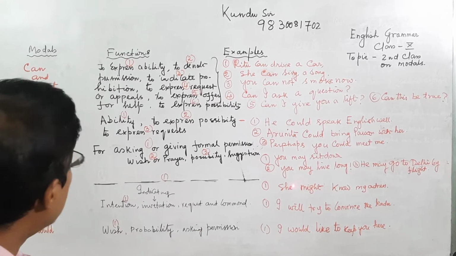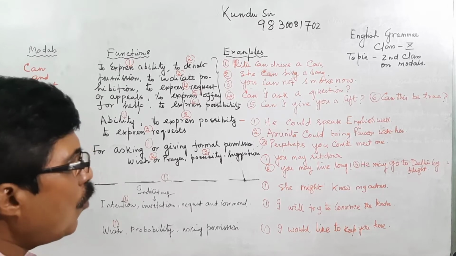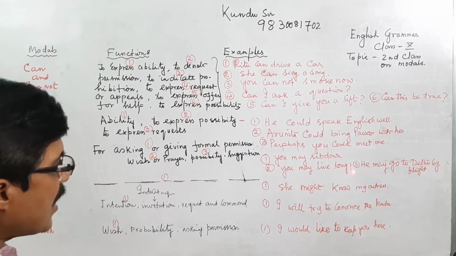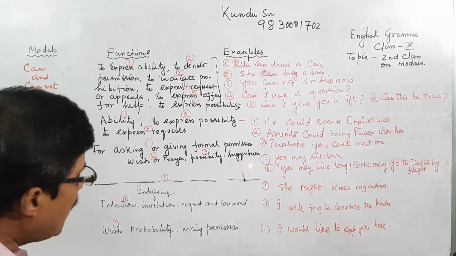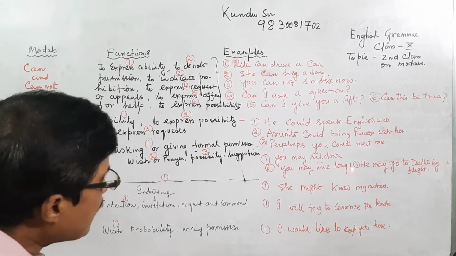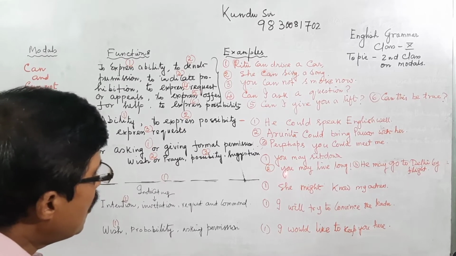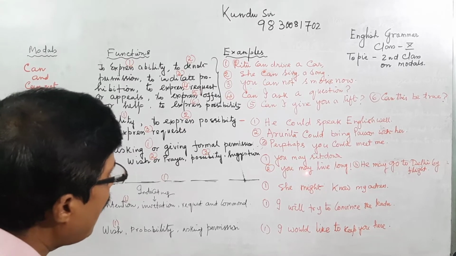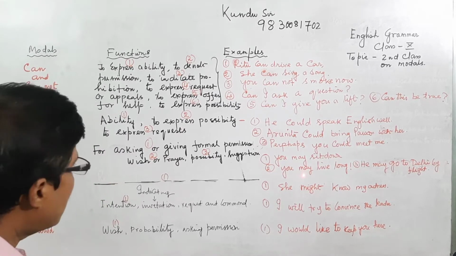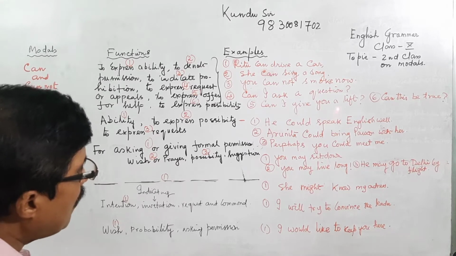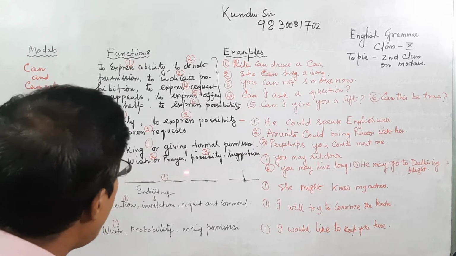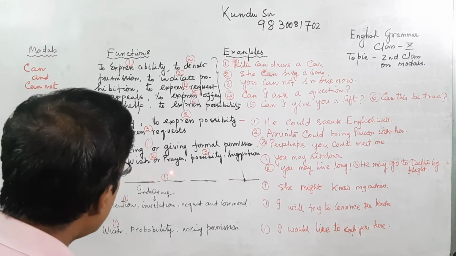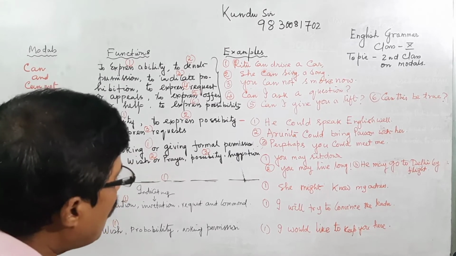You may live long. The sentence types are exclamatory, optative, assertive, interrogative and imperative, and this is an example of an optative sentence. You may live long. May is the auxiliary and live is the main verb. Here, you may live long is a wish or prayer. It may be a prayer to God.